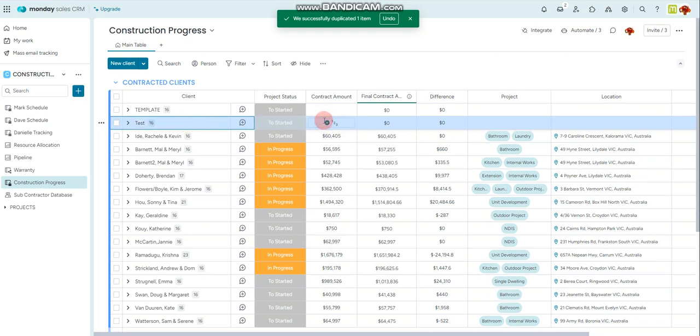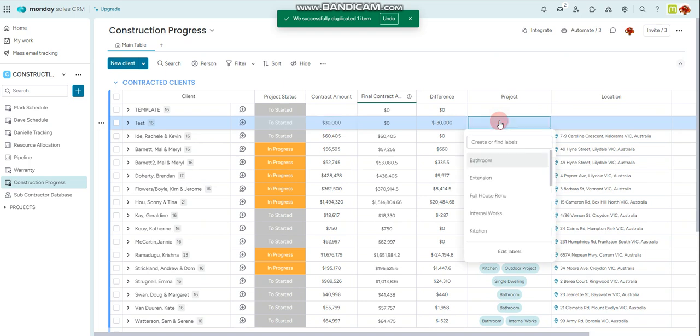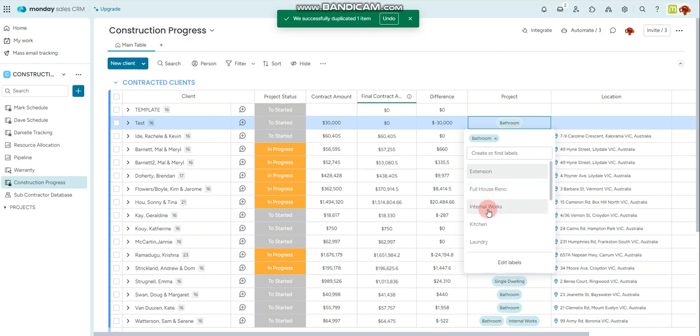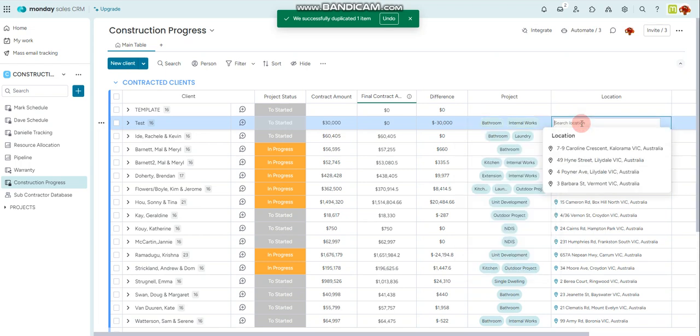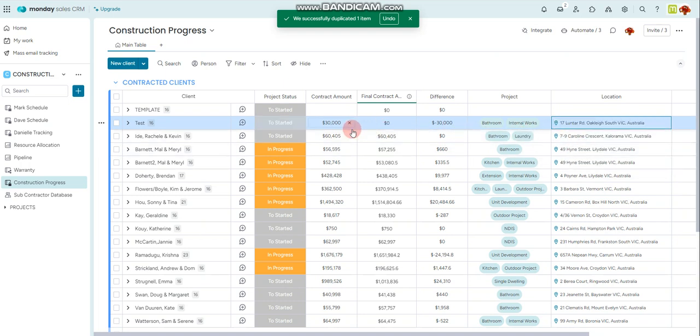We will go across and enter in the contract amount. We will click the projects and choose the project type. You are able to choose multiple. Then click into the location and enter in the address. Once they are complete, we will click on the arrow next to the name.